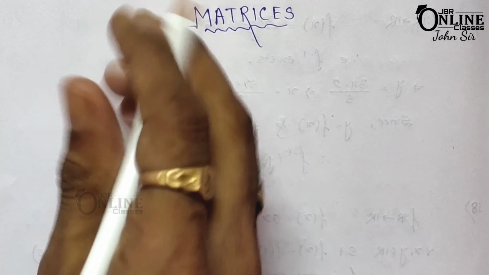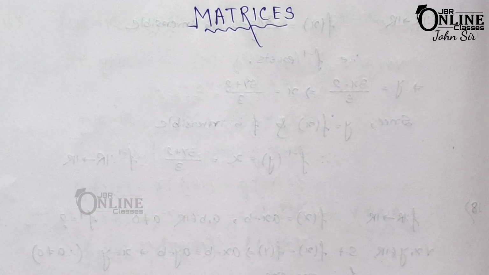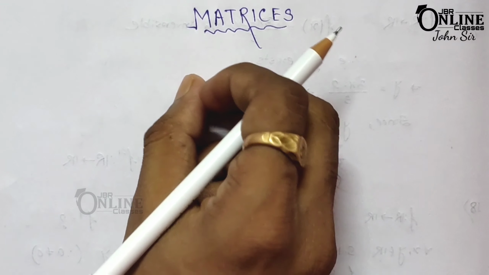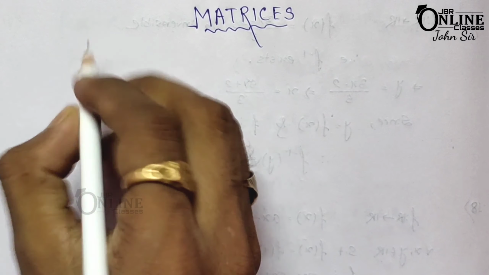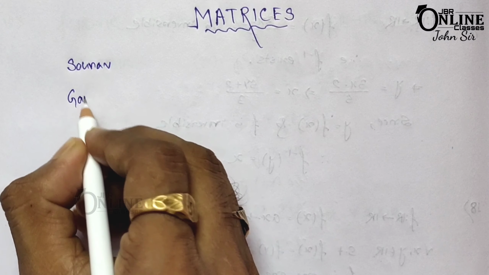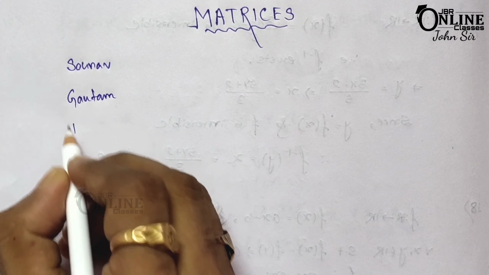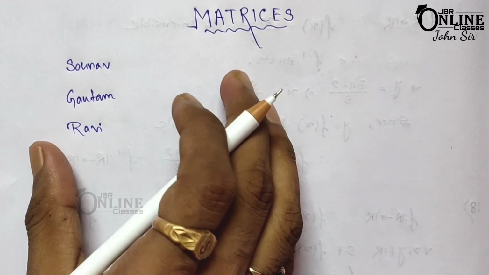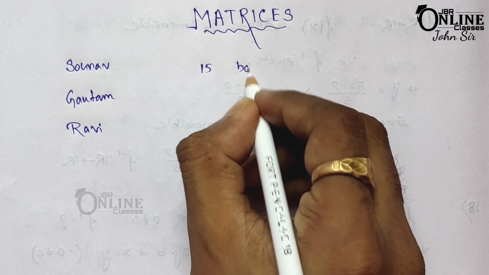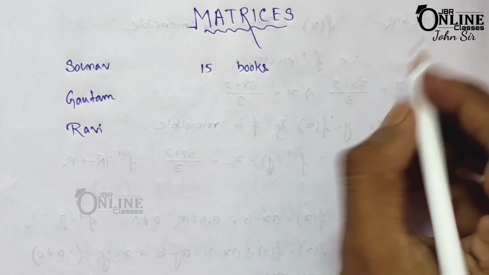So suppose you have 3 friends. Okay, all three are friends here. Among the three friends, you have some notebooks or some pens. Suppose the first is Saurav, second Gautam, and third one Ravi. Okay, so now Saurav has, suppose, 15 books and 6 pens.